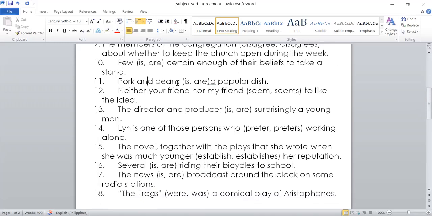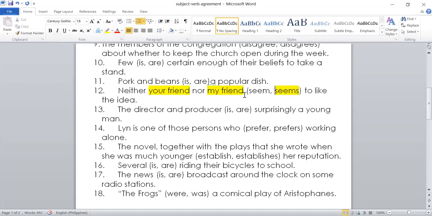They are singular. Neither your friend nor my friend. There are two subjects here: your friend, and then my friend. What's the rule if there are two subjects? The rule is that the nearest subject to the verb would be the one that is considered. Since both of them are singular, the nearest subject here is singular, my friend. Therefore, the answer would be seems.